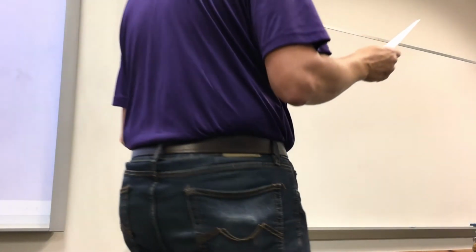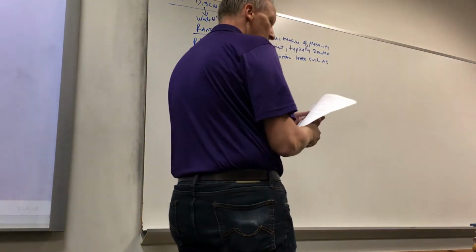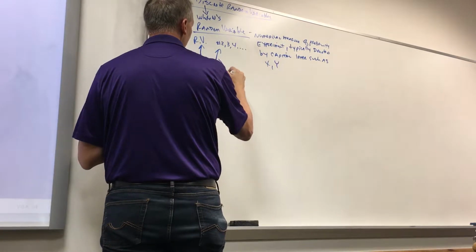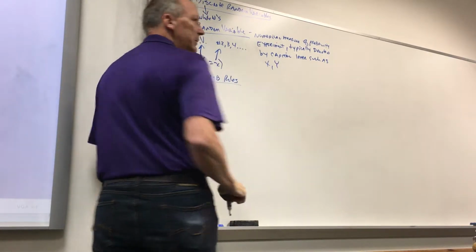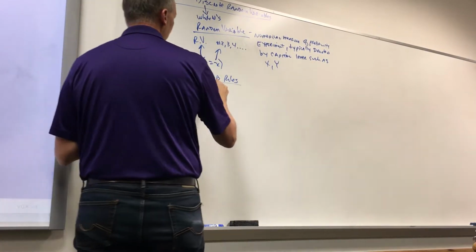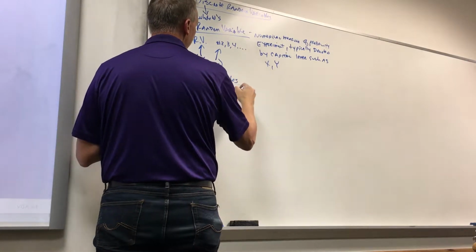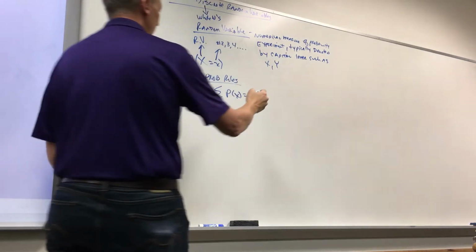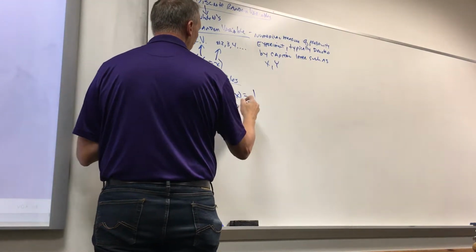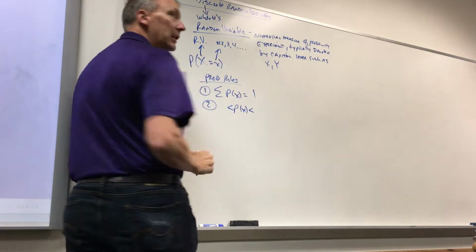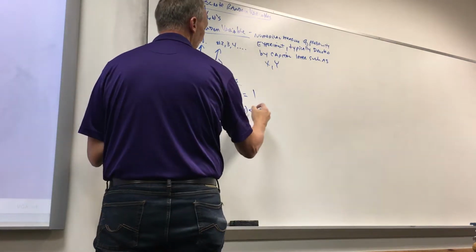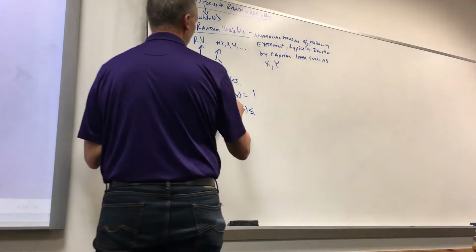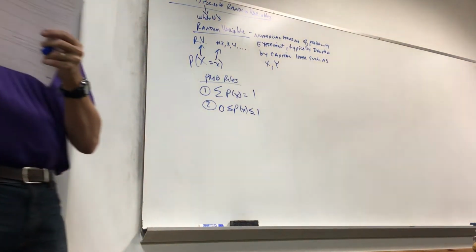All right, so let's just do a couple of probability rules. You should know these. I think you will. They're nice and easy, but just to review, rule number 1, if I add up the sum of all the probabilities, that should equal 1. And all of your probabilities should be between what? 0 and 1. Okay?